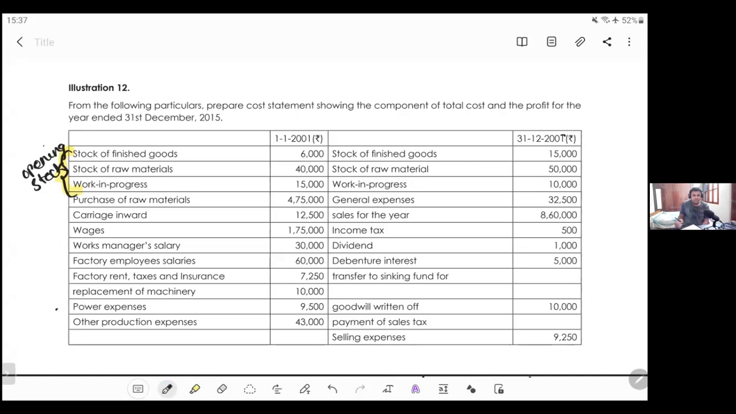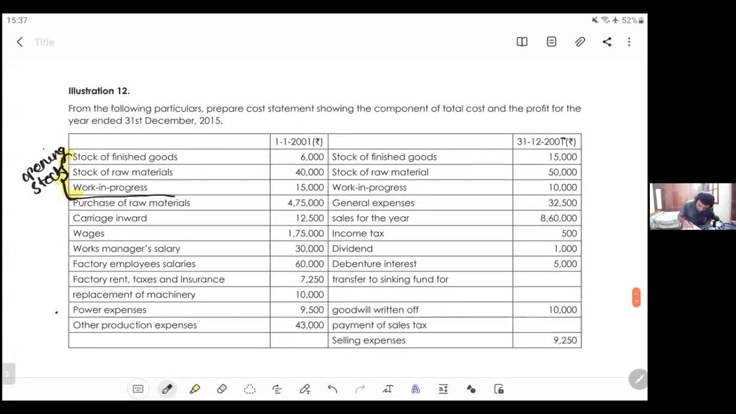Okay. Next. So till here you have opening stock. And the same way here also some stocks are given. So these three comprise of closing stock. Okay. Next, purchase of raw materials, carriage inwards. Carriage inwards, it's a part of direct material.